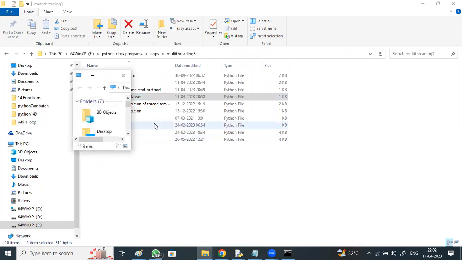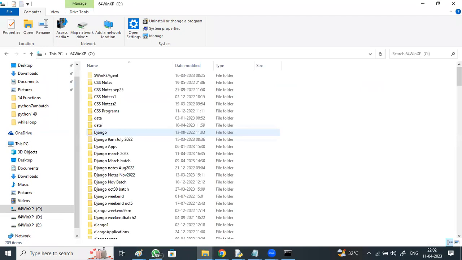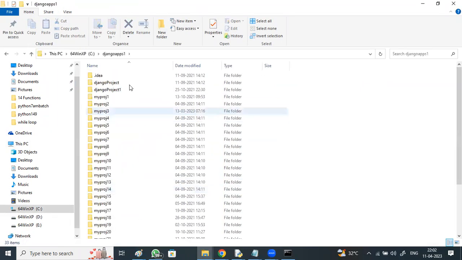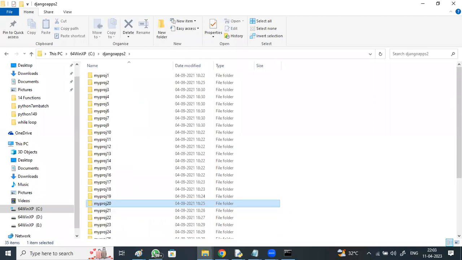If you take any batch, batch 2, 3, 4, 5, 6, you'll be developing many applications. With this many application creations, you'll get full command. These are all the projects.